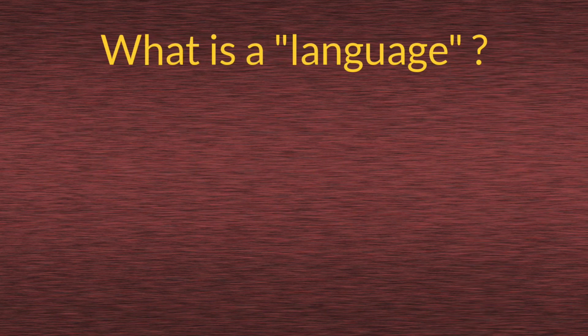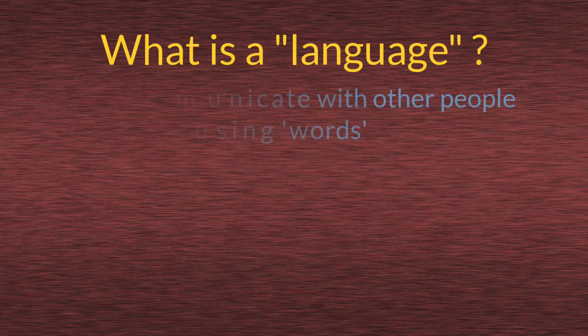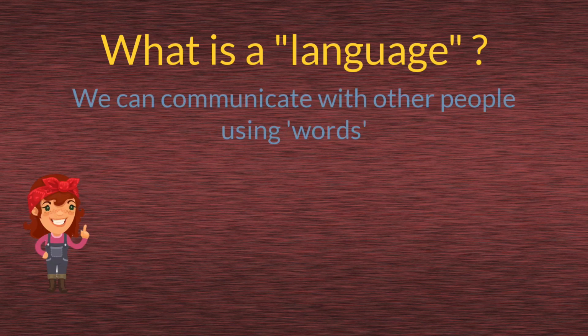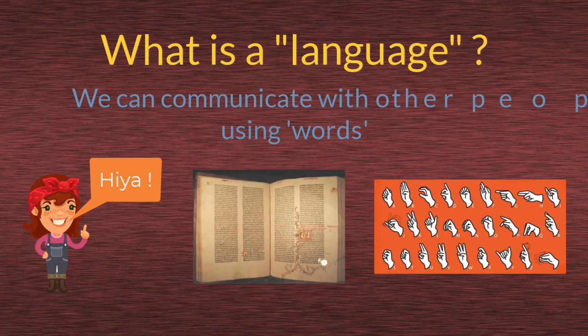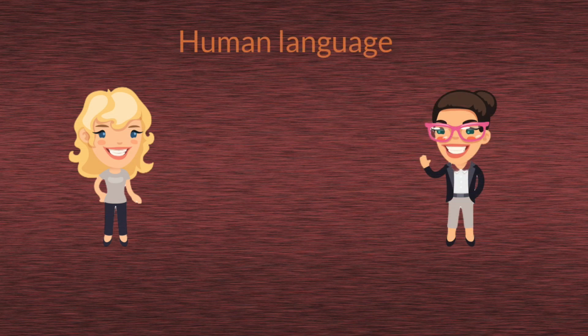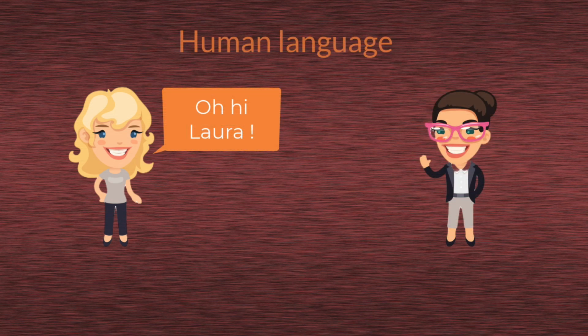So the most basic question we could ask is, what even is a programming language? Or let's go even further, what is a language at all? Language is a method for humans to communicate. We invented those things called words, and we can either say them, we can write them, or we can show them like in sign language. So human language is a way for us, humans, to communicate with other humans.